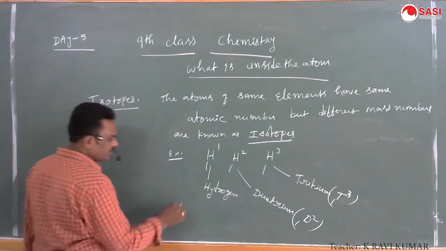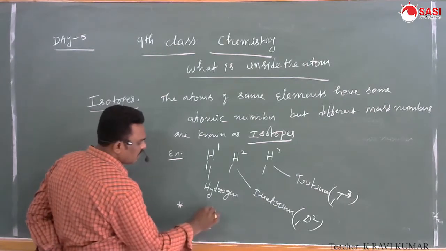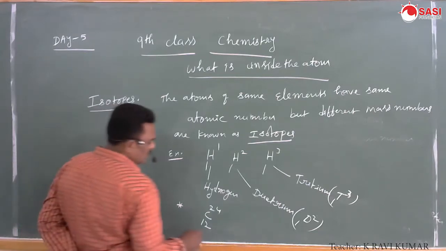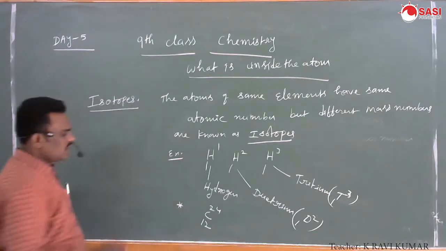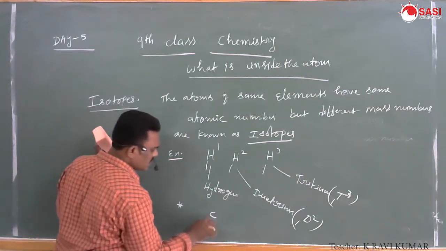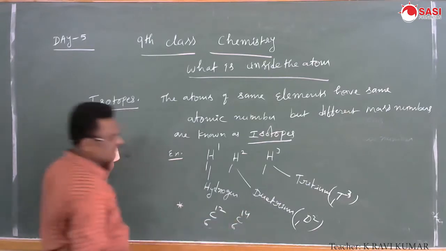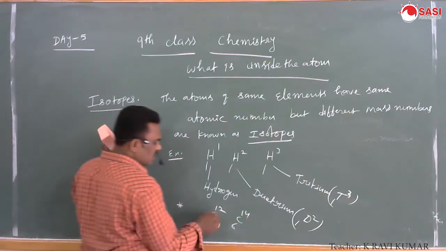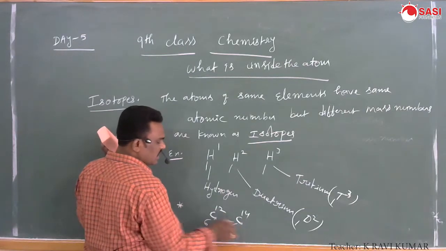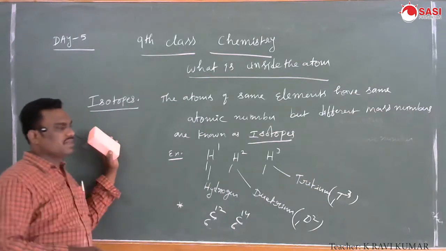Next, carbon 612 and carbon 614. These are also isotopes: same atomic number but different mass numbers.